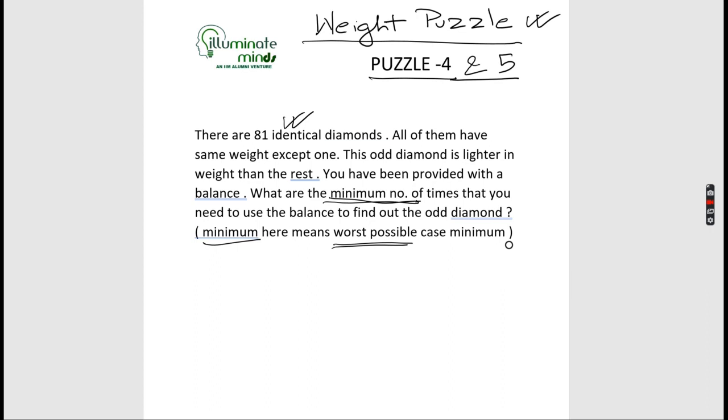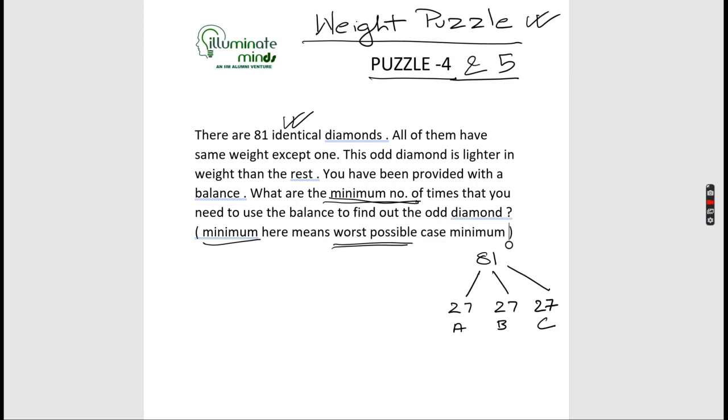My next step would be that I would divide 81 diamonds into 3 heaps of 27 each. I will measure the first two. Let's name this: this is heap A, this is heap B, and this is heap C. So when I measure heap A and heap B and put these on the two sides of the balance, now there are a couple of situations that can arise. One, both of them come out to be equal. The other, one of them comes out to be heavier and the other comes out to be lighter.